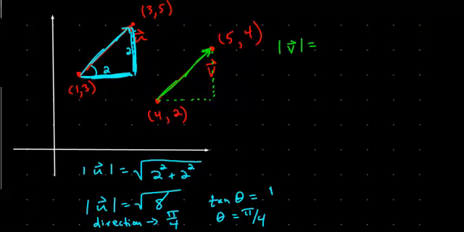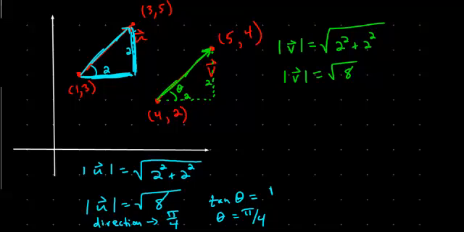So I believe that's going to be over 2 and up 2. The magnitude of v is the square root of 2 squared plus 2 squared, so the magnitude of v equals the square root of 8. And again, if we wanted to find the direction, we'd need to find this angle theta here, and using that triangle, we'd say that tangent theta equals 2 over 2, which equals 1, and that theta equals pi over 4.